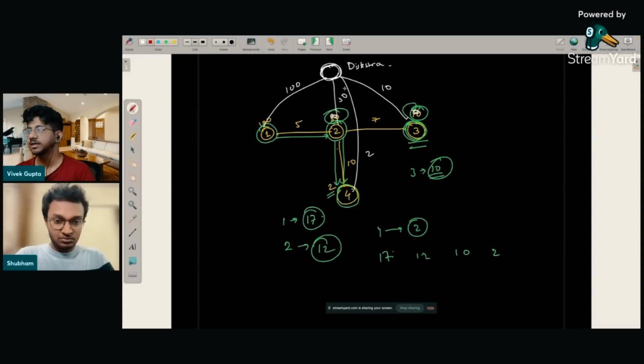What will happen? It will take the shortest path first, this one. Okay, then it will take the next shortest path. This 10 is pretty short, so it will take this edge. Then the next shortest path is this 10, so this will have a distance of 12, this will have a distance of 2, this will have a distance of 10. And then the next shortest path that you can relax is this edge, so it will get a shortest path of 17. So if you run Dijkstra from this node, do you see that you get actually the shortest path